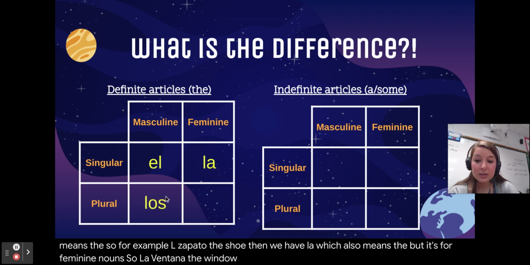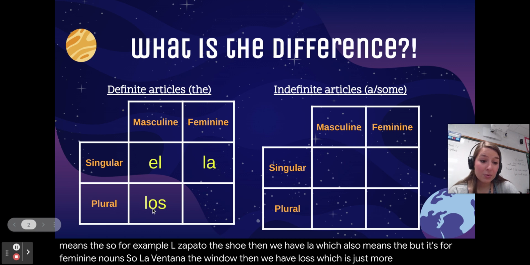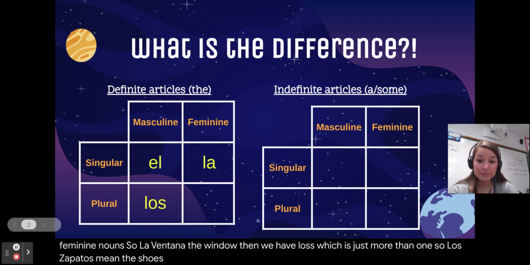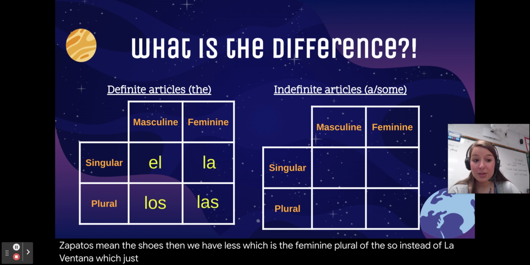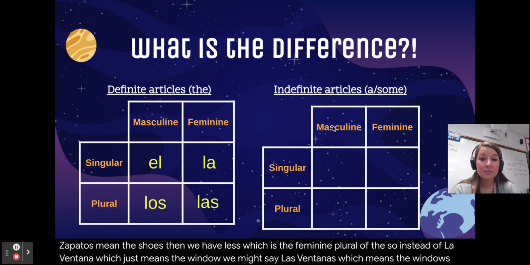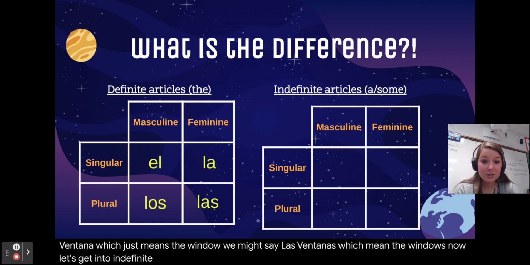Then we have los, which is just more than one. So los zapatos mean the shoes. Then we have las, which is the feminine plural of the. So instead of la ventana, which just means the window, we might say las ventanas, which mean the windows. Now let's get into indefinite articles.